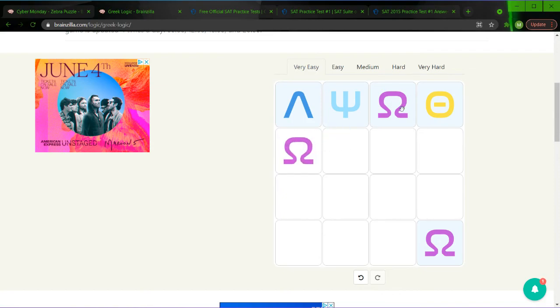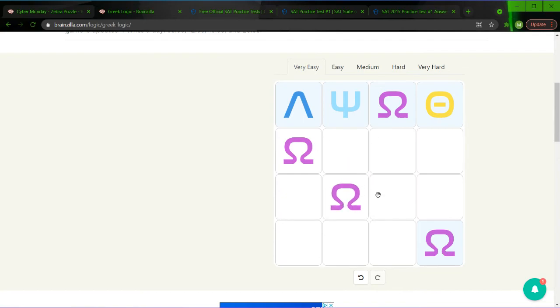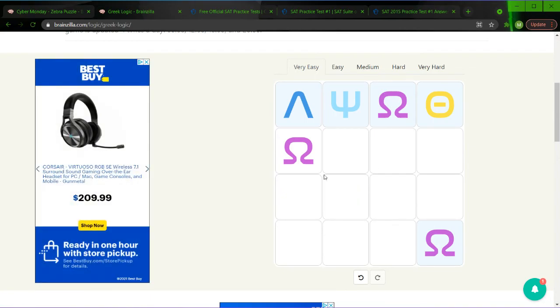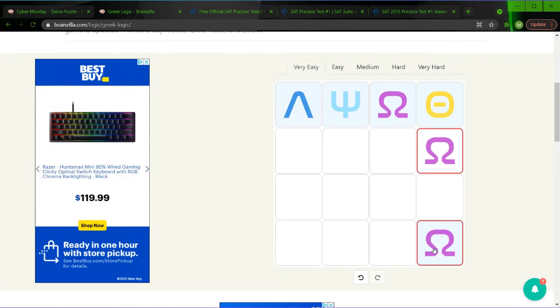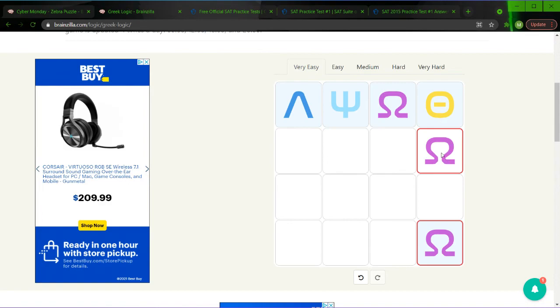For this game, basically, again, there's one of these in each row. So for the omega, for example, it's like this. This is the 4. 1 in each row, 1 in each column, and 1 in each diagonal, for each of these symbols. So for instance, if I put the omega here, impossible because this omega is in the same column as it. If I put the omega here, possible, same row.